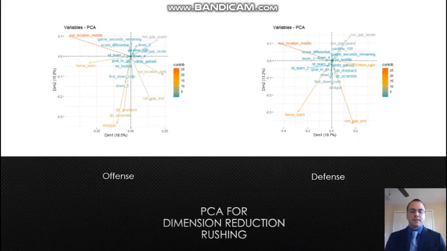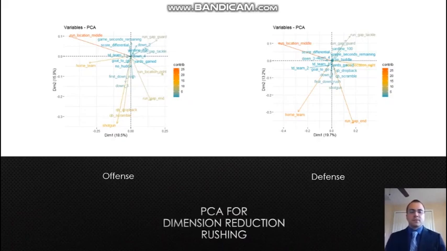However, a much less obvious relationship is between run location middle and home team. Hopefully we'll see this in the Bayesian models. The same relationship can be seen over here for the defense between the home team and running to the middle. What this is saying is when the offense is away, they tend to run up the middle more. And we're also seeing this on the defense, where when Jacksonville's away, the opposing team tends to run up the middle on them. This is a strange relationship. I'm not quite sure why it's there.